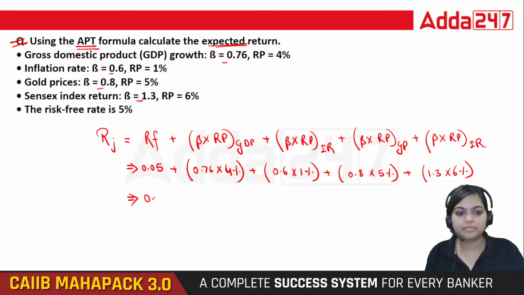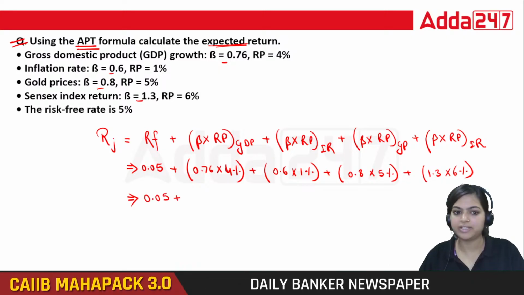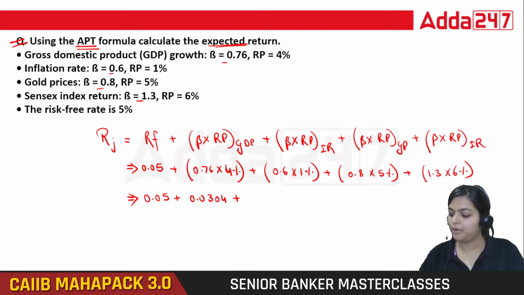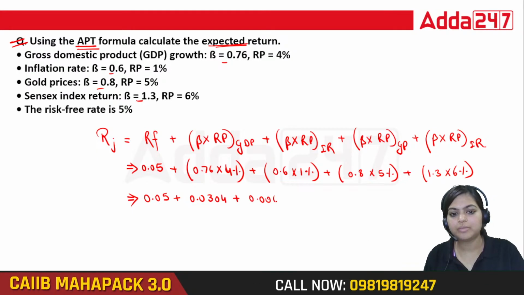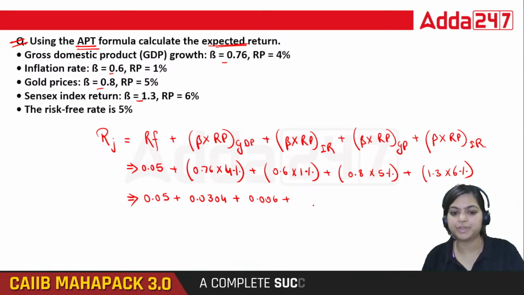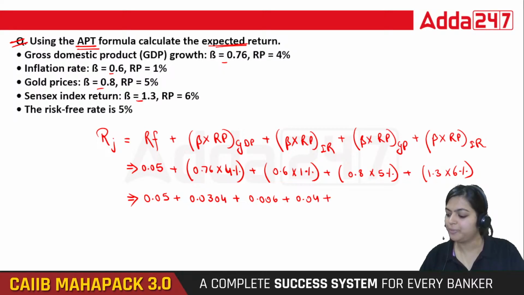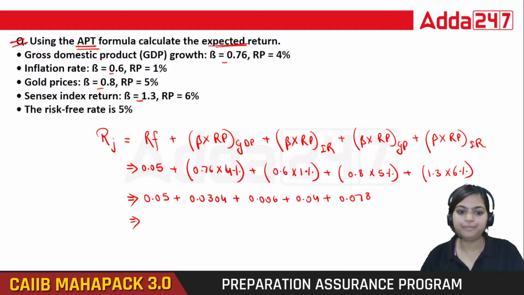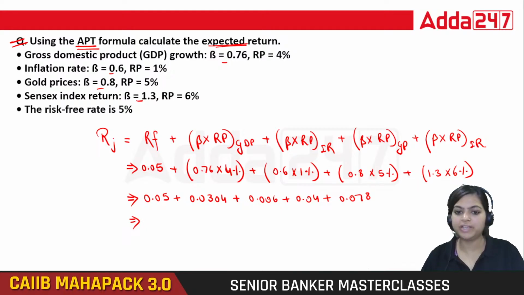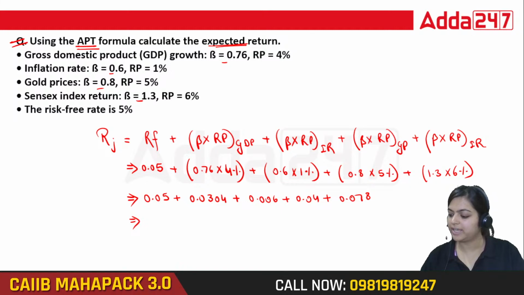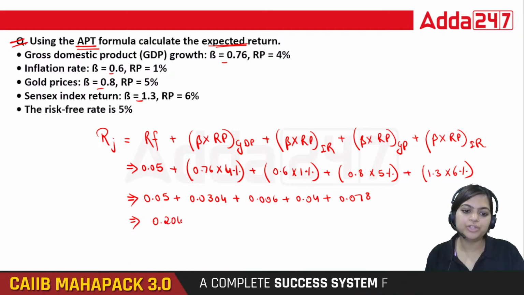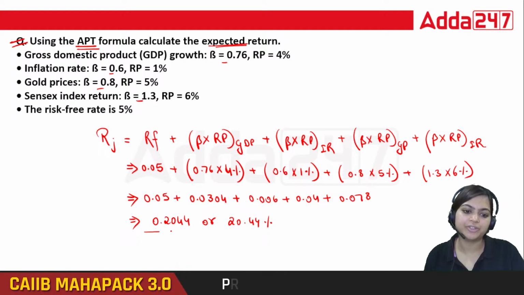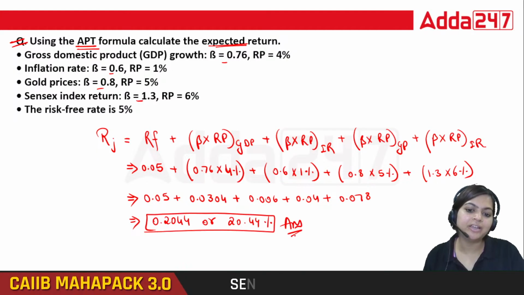So 0.05 plus 0.76 into 4%, 0.0304, 0.6 into 1%, 0.006 plus 0.88 into 5%, that is 0.04 plus 1.3 into 6%, that is 0.078. 0.05 plus 0.0304 plus 0.006 plus 0.04 plus 0.078. 0.2044 or 20.44%. Very good. So this is our APT calculation.